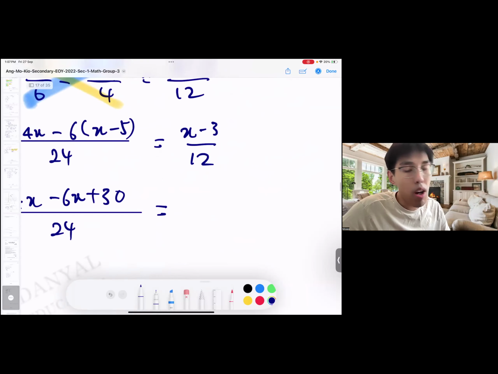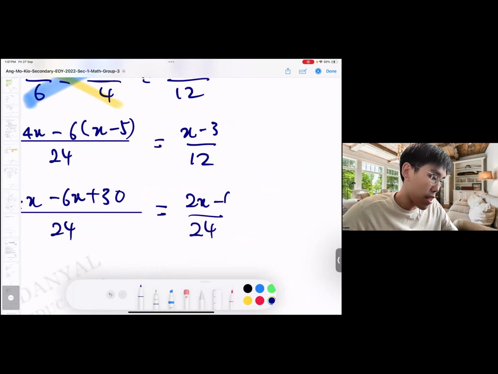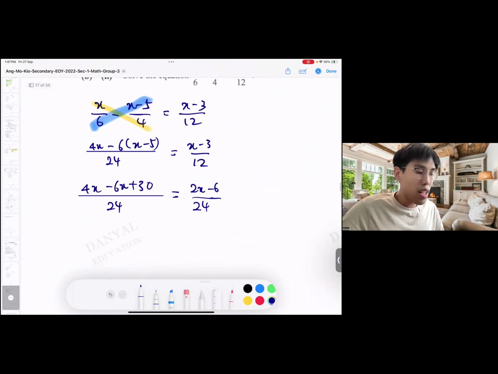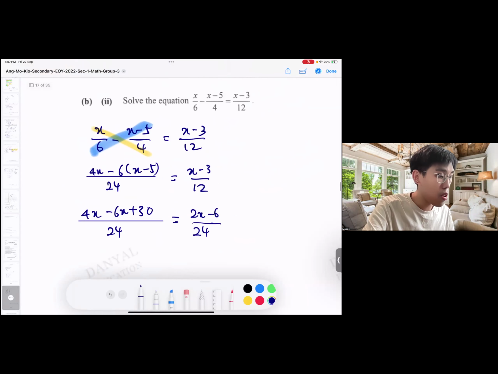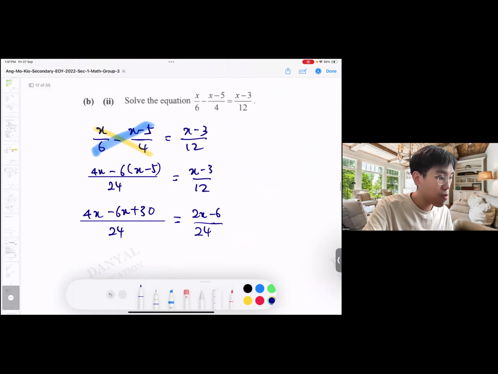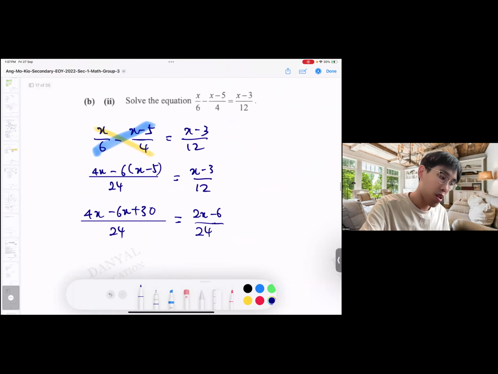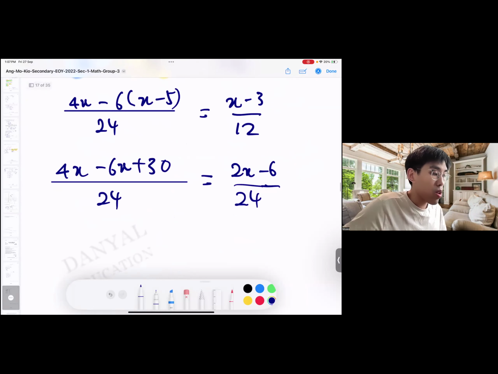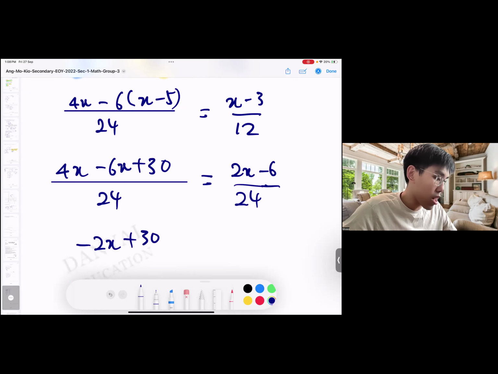Then at the same time, I make both sides to be 24. So maybe I will take this 24, it becomes 2x minus 6. Like that also can. That works as well, isn't it? So 2x minus 6, minus 5, 4, 12, 3. Yeah, looks fine. So you see that now we got minus 2x plus 30 equals to 2x minus 6.